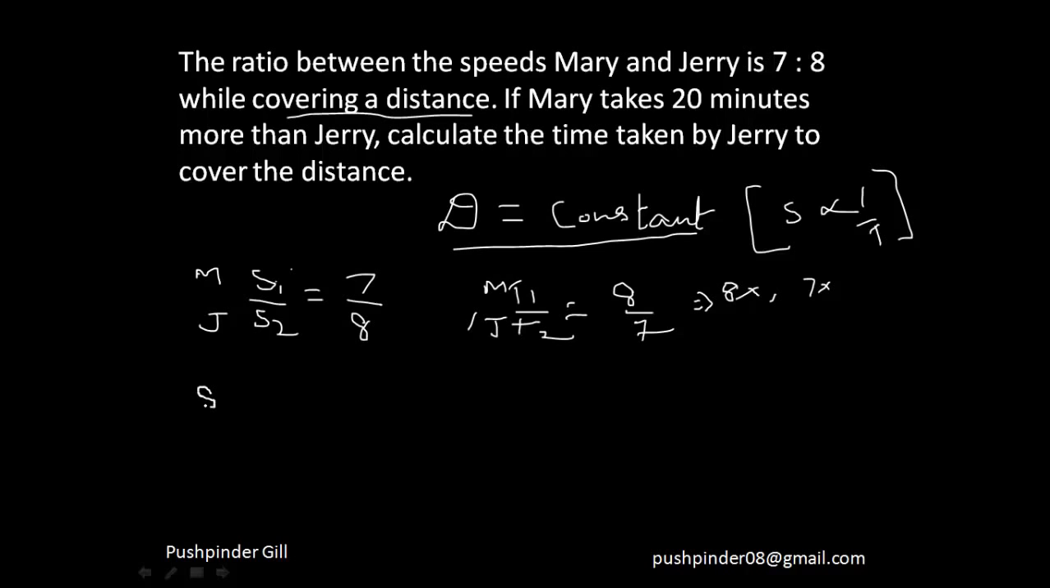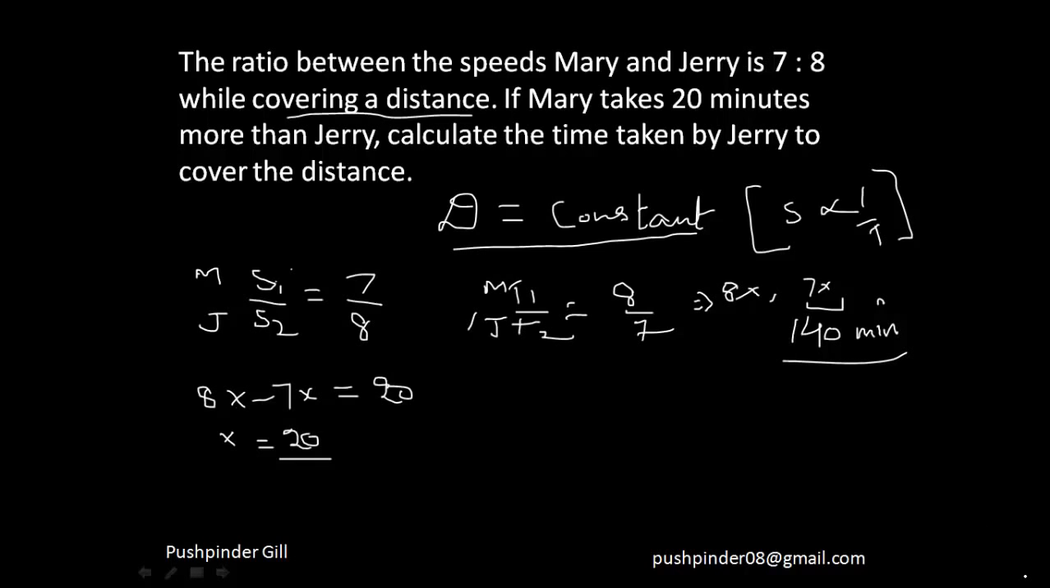From this it's given to you that 8x minus 7x, the time taken by Mary more than Jerry, is equal to 20 minutes. So x is equal to 20 minutes, and he's asking you the time taken by Jerry to cover the distance. The time taken by Jerry is 7x, and you know x is equal to 20. That means the time taken by Jerry to cover the distance is 140 minutes.